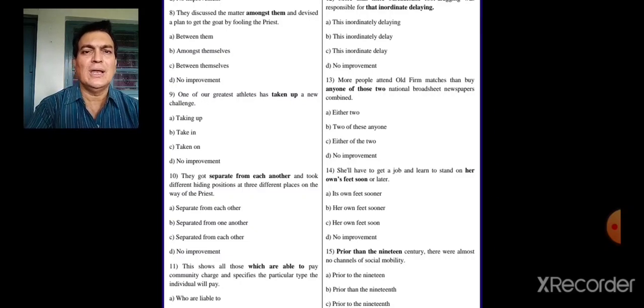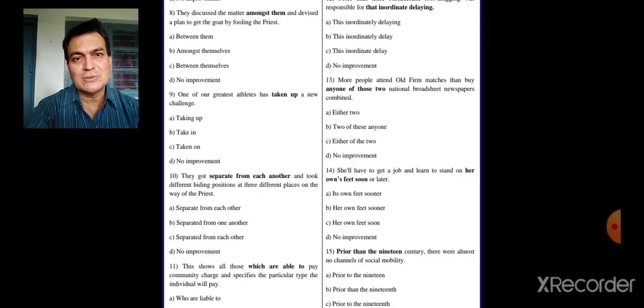Now let's go to the 11th one. This shows all those which are able to pay community charge and specifies a particular type the individual will pay. This shows all those which are able to pay community charge. Now all those which will come only if things are there.